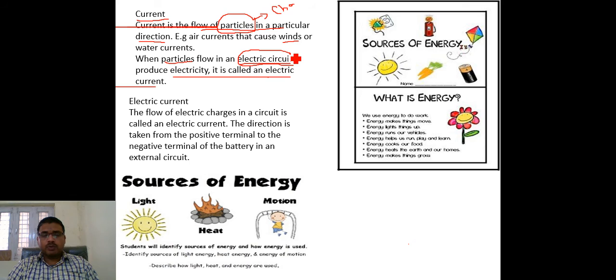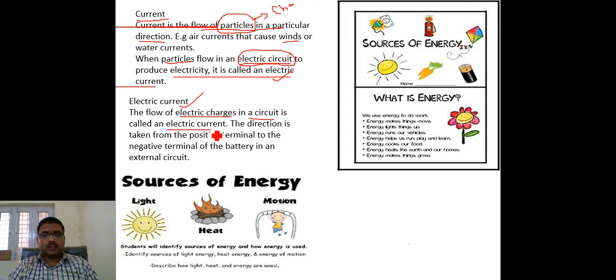Now, electric current is defined here: the flow of electric charges in a circuit is called electric current.